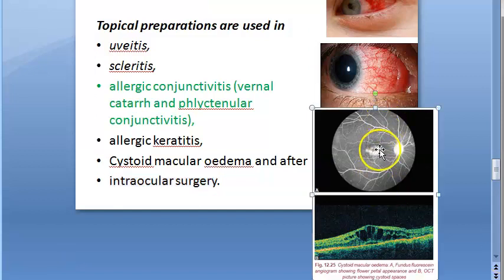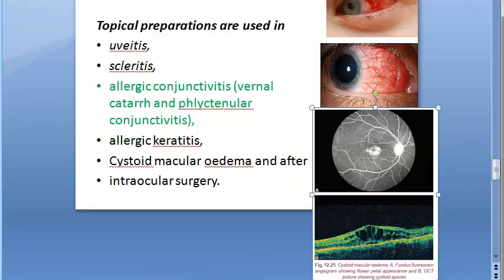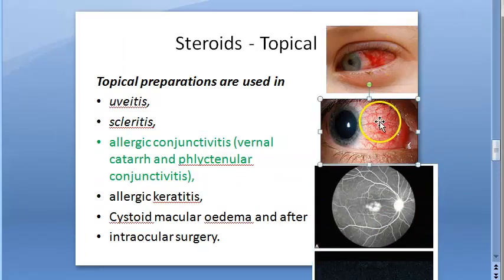Okay. So basically this is a cystoid macular edema photograph. So they're talking about macular edema. This one is what? These all look like some allergic conditions, right? Okay.